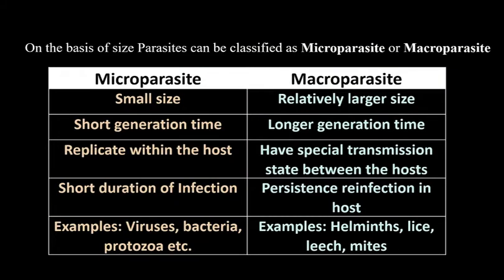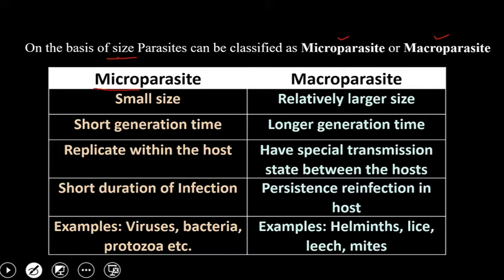On the basis of size, parasites can be classified as microparasites or macroparasites. Now, let us see the difference between the microparasites and macroparasites. From the name itself, it is understood that microparasites are the parasites which are relatively smaller in size. The name micro means small. And macroparasites, on the other hand, are the parasites which are relatively larger in size.